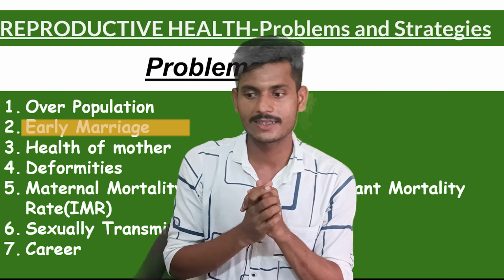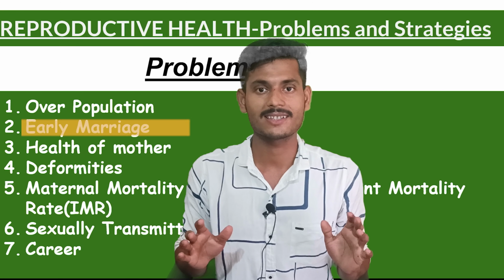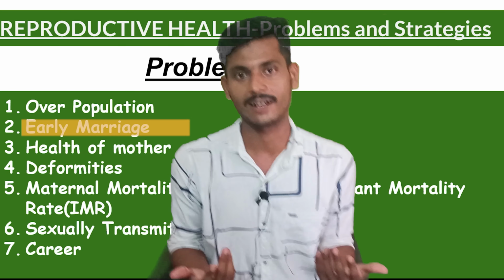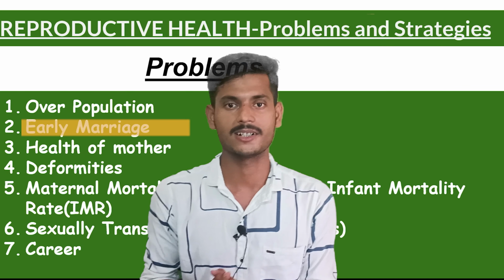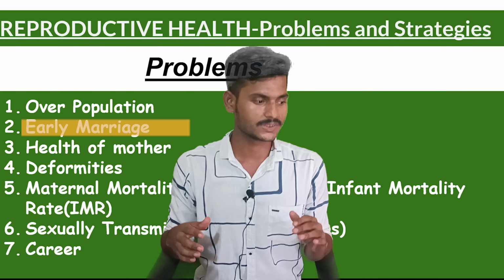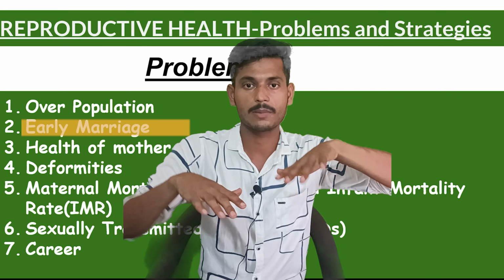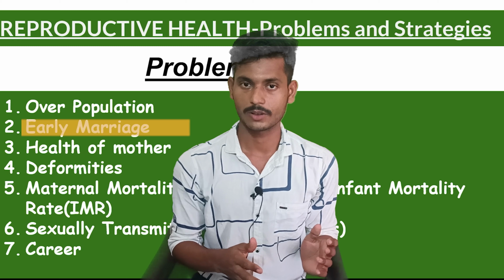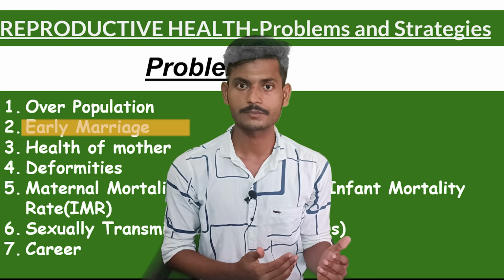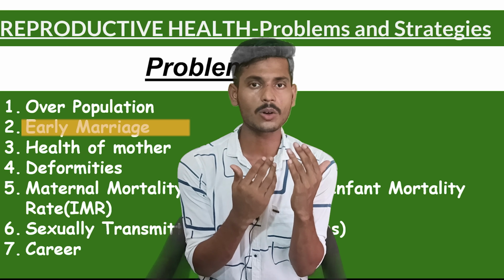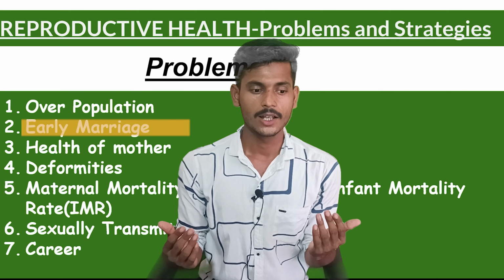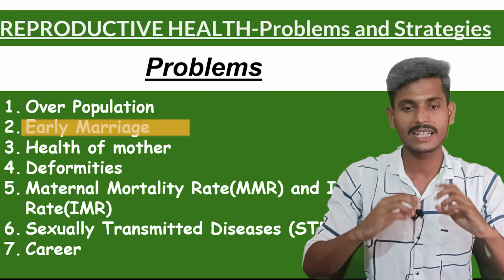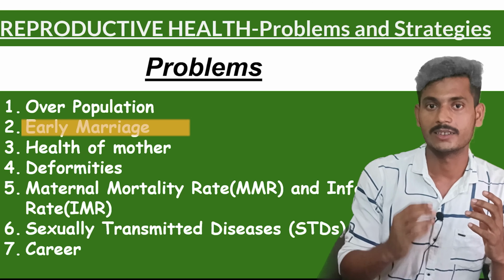Early marriages are generally found where I am from, my state, Bihar. In my state, generally those people who are under the poverty line marry off their daughter or sister sooner. And that's not correct actually, because we know that a female can attain the menstrual